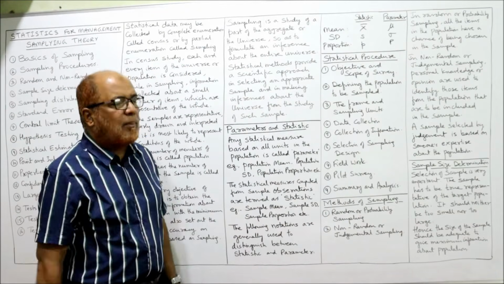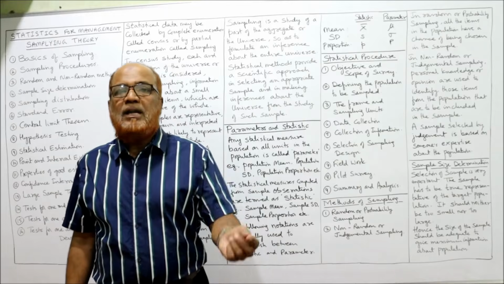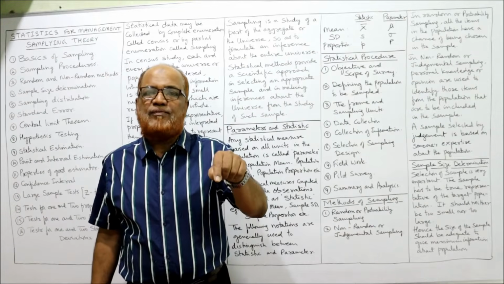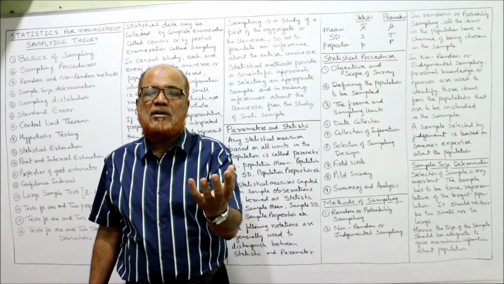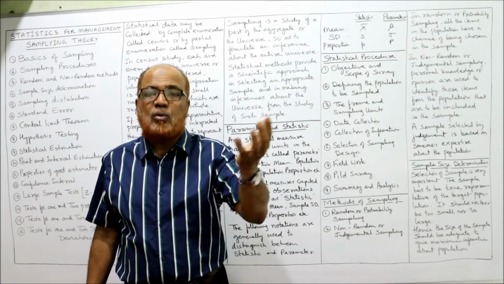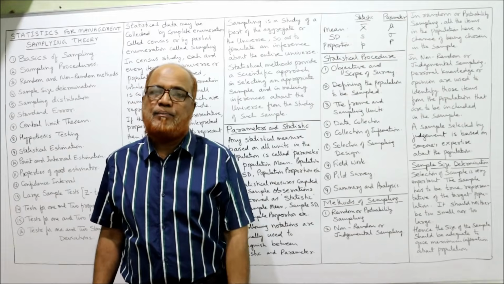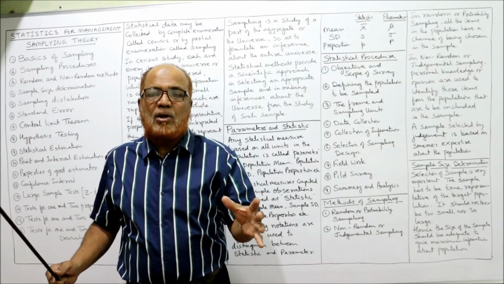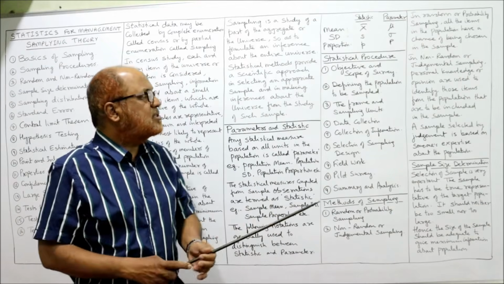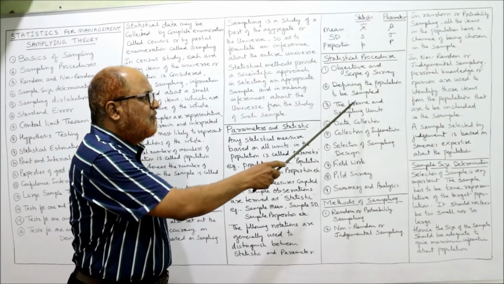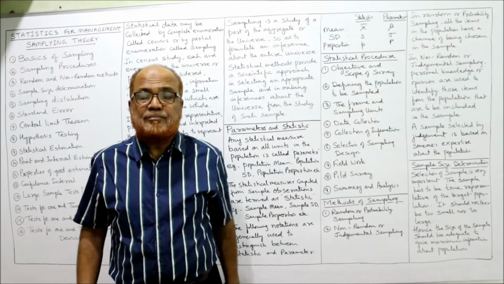Secondly, defining the population to be sampled. Depending on the objective and scope, the investigator has to decide from which population to collect the sample. What is the population? What is the population size? That should be defined. Then the frame and sampling units.